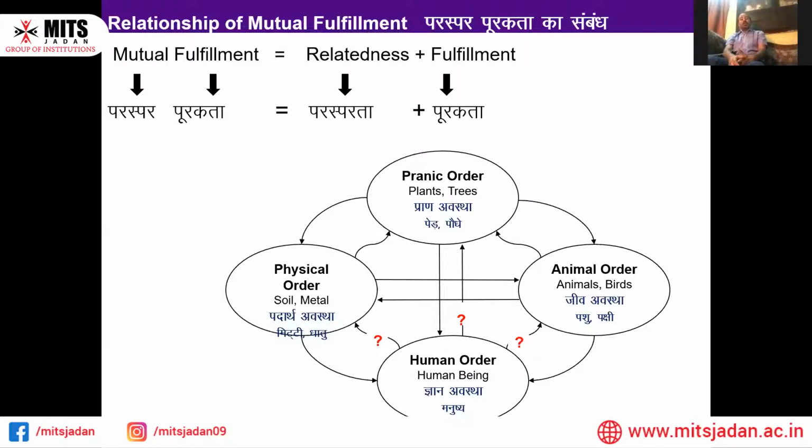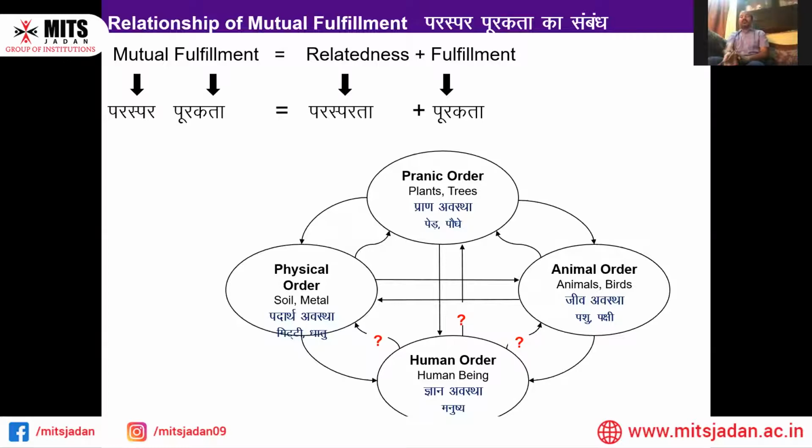Now we are moving towards the fourth order, and that is the human order. In which sense is it going to be mutually fulfilled? Human orders are taking from all the first three orders: air, water, stone, sand, plants, and animals also, for transportation or in any way. But what are we giving back? Are we really giving back? No, we are actually damaging the first order by our experiments. We are cutting the trees, and we are misusing the animals also.